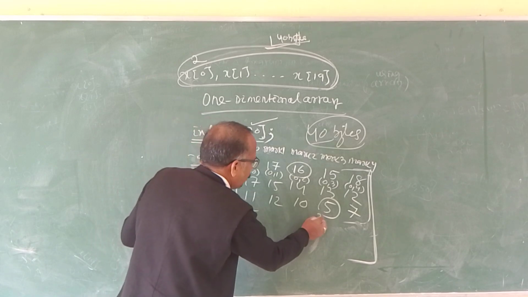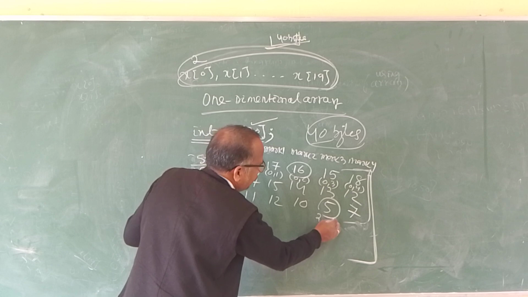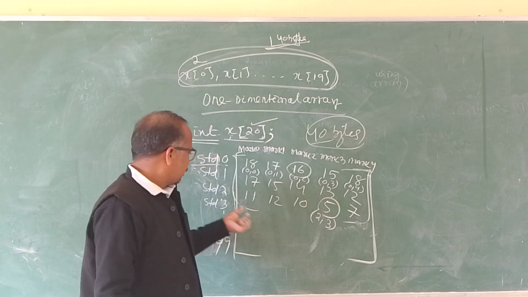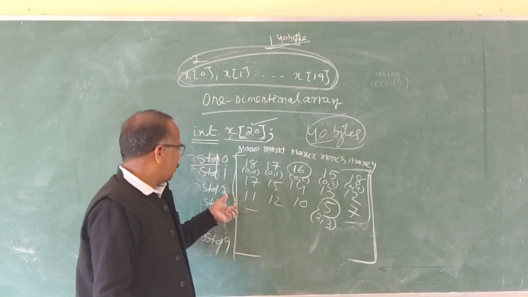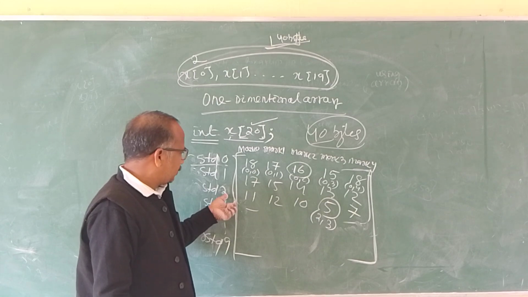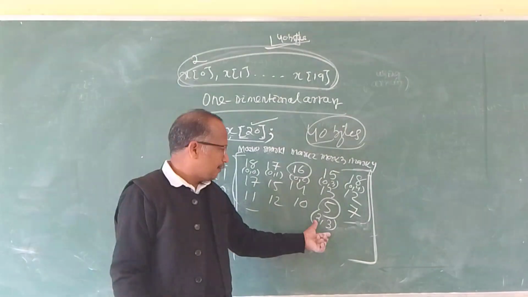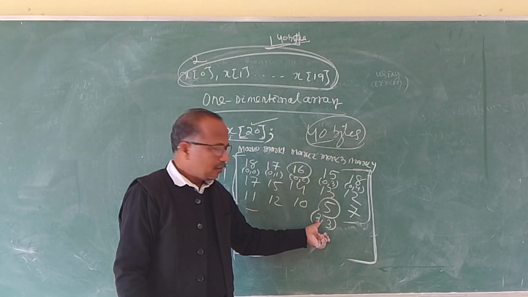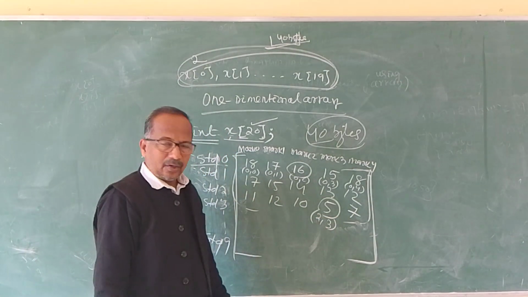So this is row 3, column 4 for ourselves. But in the case of an array, it is row minus 1, column minus 1. Is it clear or not?